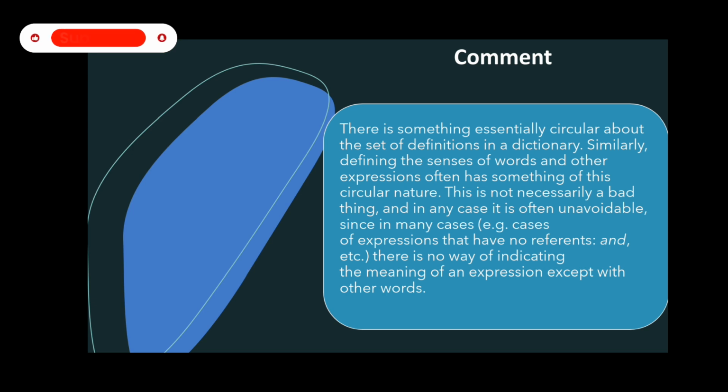For example, somebody asks you, what does pretty mean? You tell him, something that is beautiful. Then somebody asks you, what does something mean? And then you will explain the meaning of something. So it is kind of circular, but it's not something bad, because sometimes we are compelled to define a word with other expressions in a language.